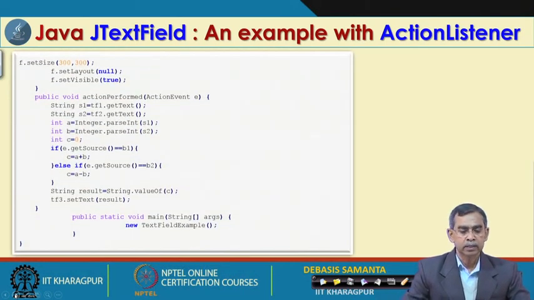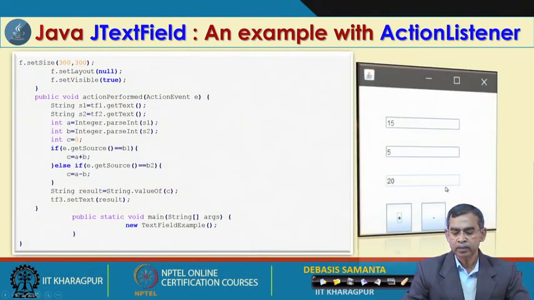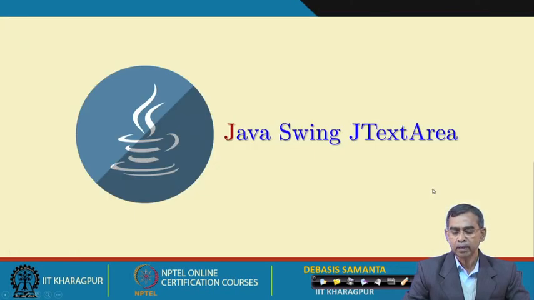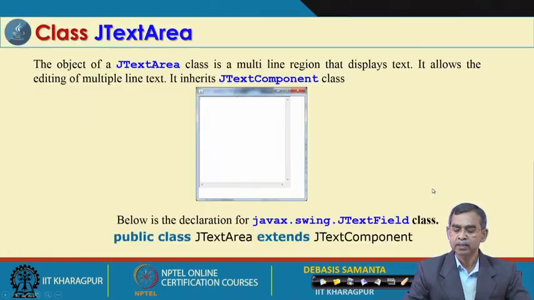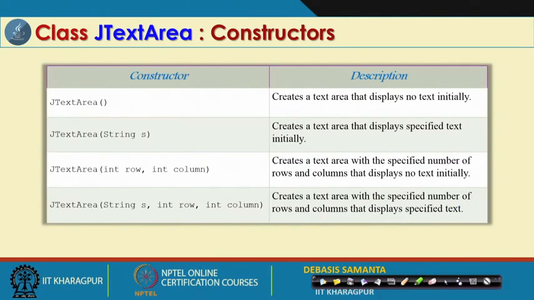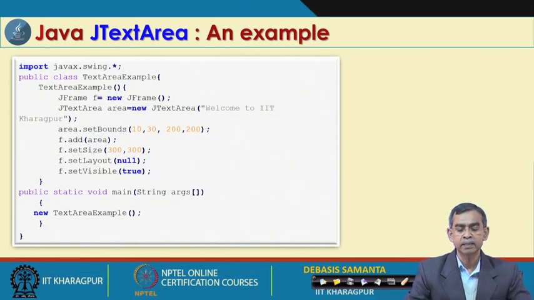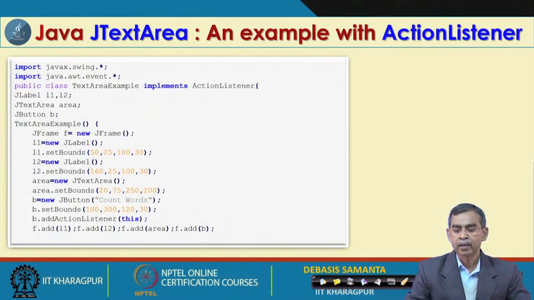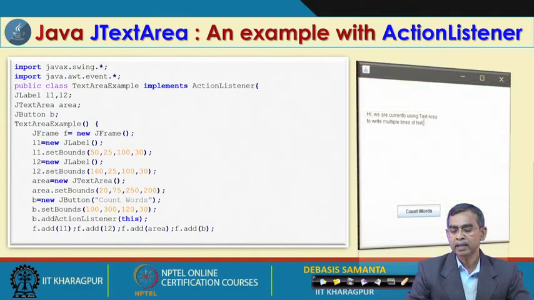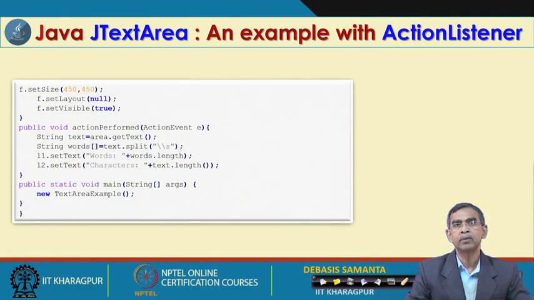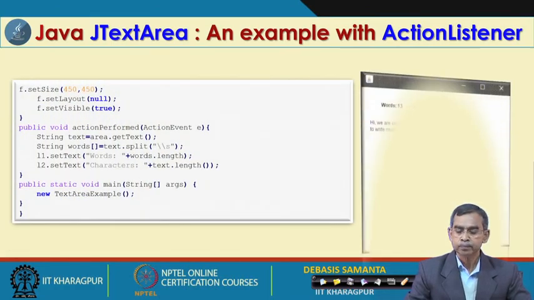Okay, so this is the text field example that we have discussed, and then the text area is also similar to the text area that we discussed in the context of AWT. It has 4 different constructors and 5 different methods, and this is a very simple example of the text area. And action listening can also be added. With an action listener, how the text area will work is shown there.